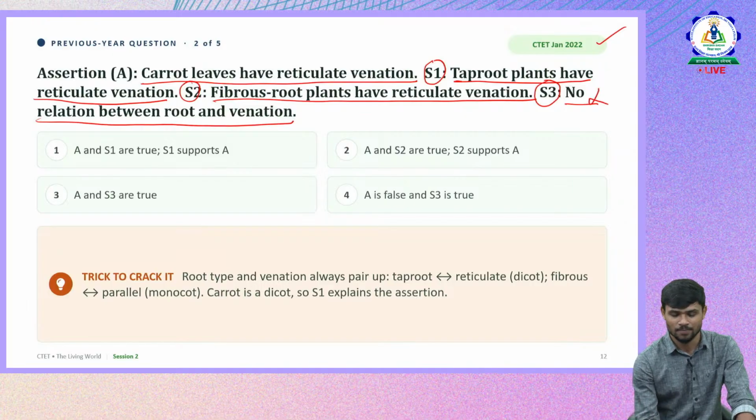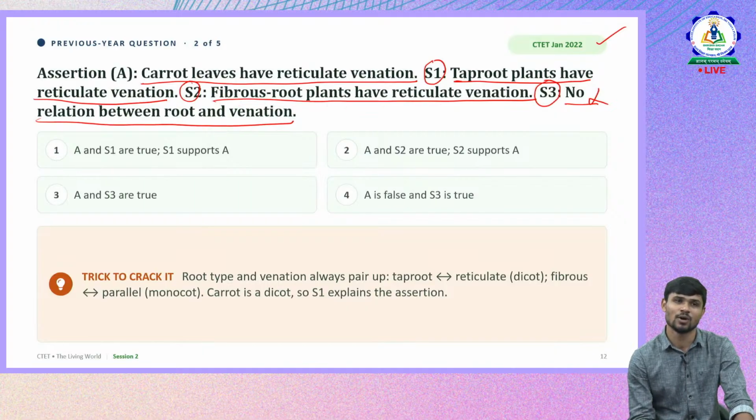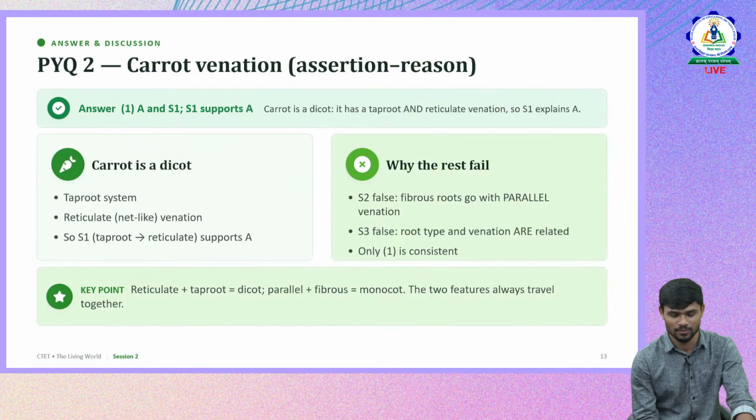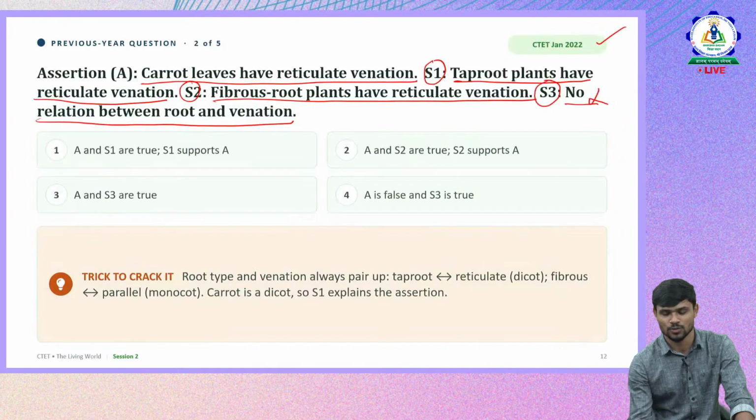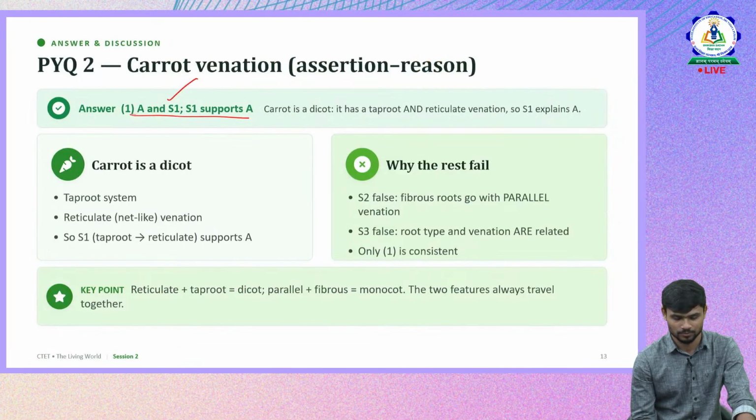Statement 3 is wrong. Then, do fibrous root plants have reticulate venation, or is it taproot plants that have reticulate venation? It is the taproot plants that have reticulate venation. So the answer will be option 1. A is the assertion and S1 supports A. Carrot leaves have reticulate venation. So carrot is a dicot, it has a taproot system, so it has reticulate venation.